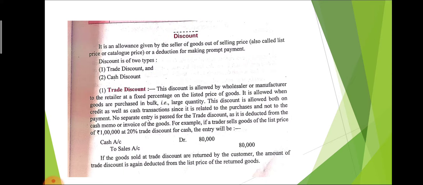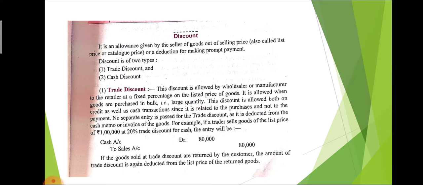So that 1,000 is treated as discount. Discount is of two types. First one is trade discount and second one is cash discount. What is the meaning of trade discount and cash discount, and how are both discounts different from each other?